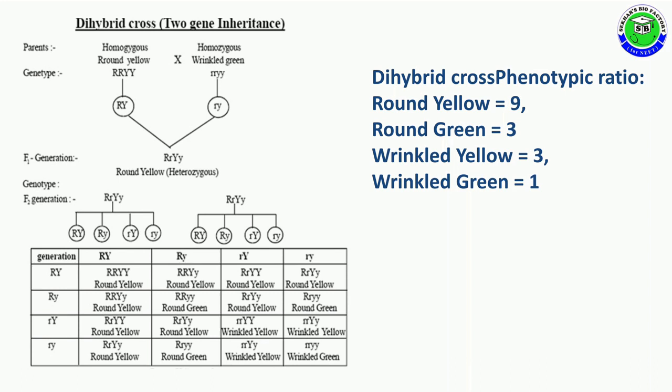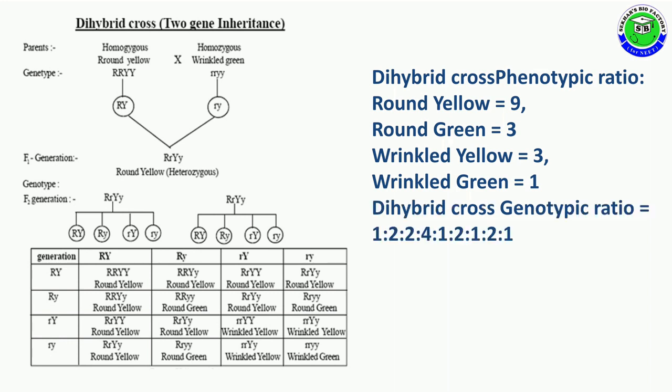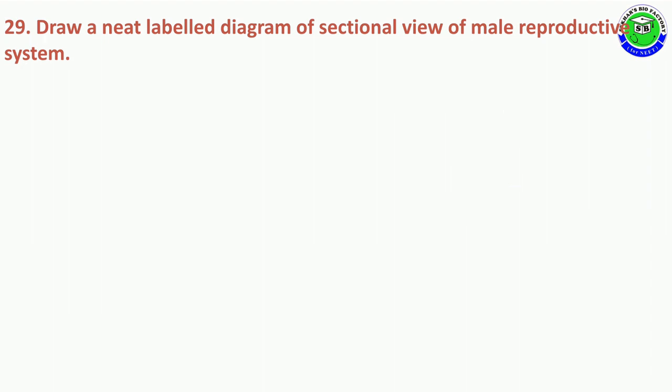So the dihybrid cross phenotypic ratio is calculated as round yellow 9, round green 3, wrinkled yellow 3, wrinkled green 1. It is 9:3:3:1. And its genotypic ratio is 1:2:2:4:1:2:1:2:1. It is the answer for the dihybrid cross experiment.